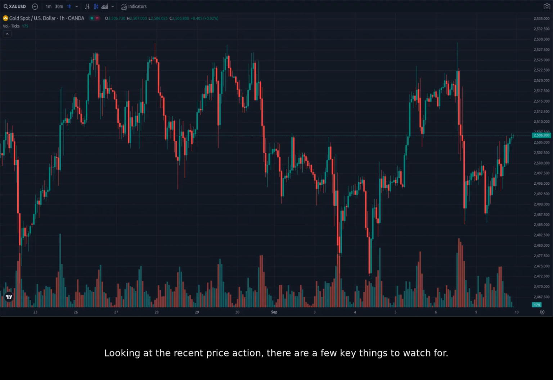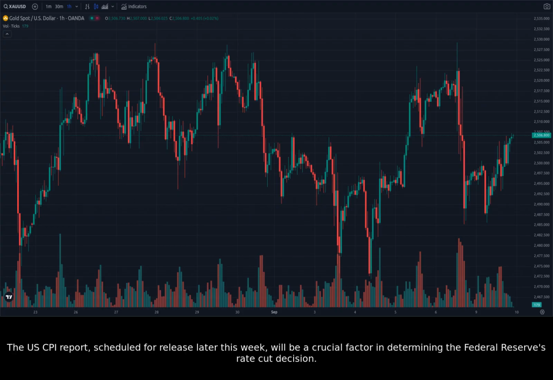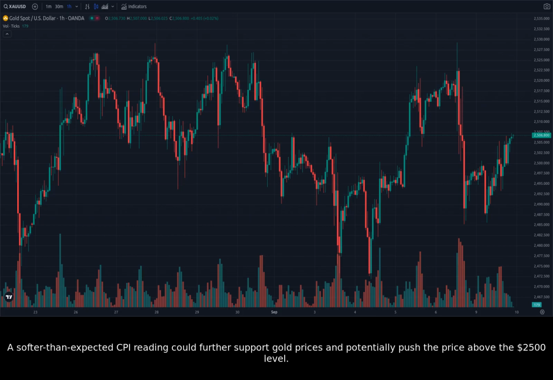Looking at the recent price action, there are a few key things to watch for. The U.S. CPI report, scheduled for release later this week, will be a crucial factor in determining the Federal Reserve's rate cut decision. A softer-than-expected CPI reading could further support gold prices and potentially push the price above the $2,500 level. On the other hand, a stronger-than-expected CPI reading could strengthen the U.S. dollar, putting downward pressure on gold prices.